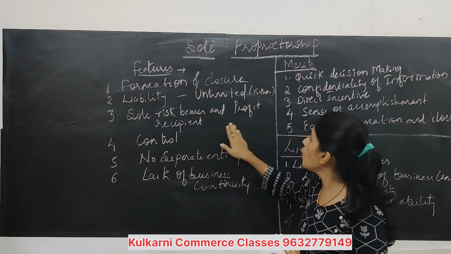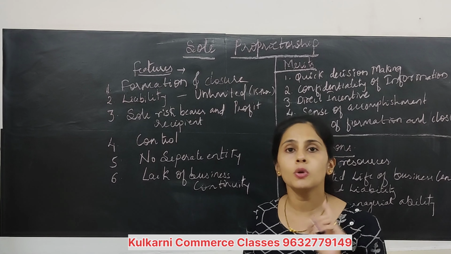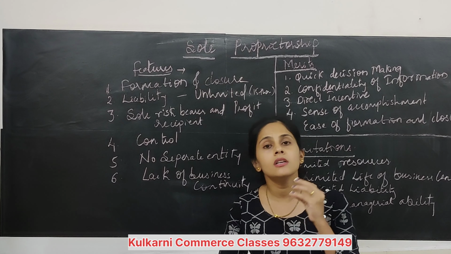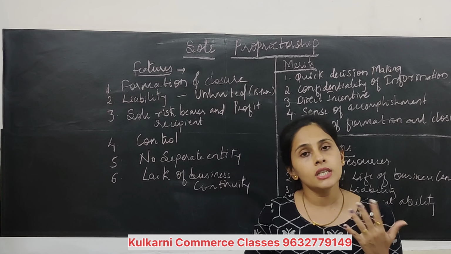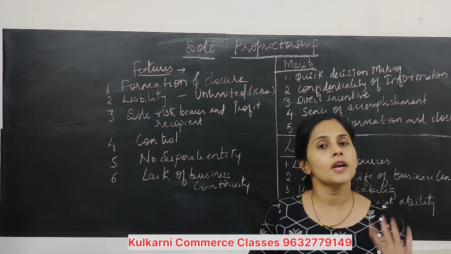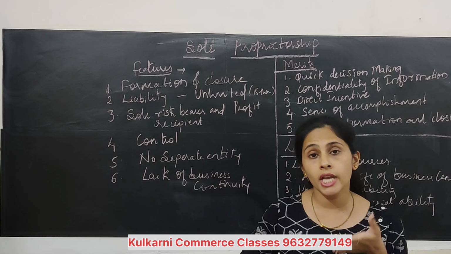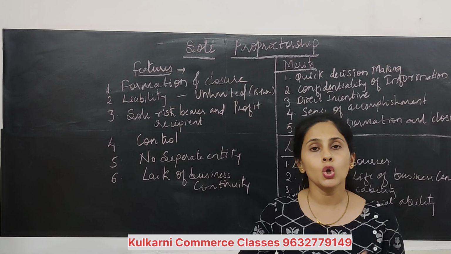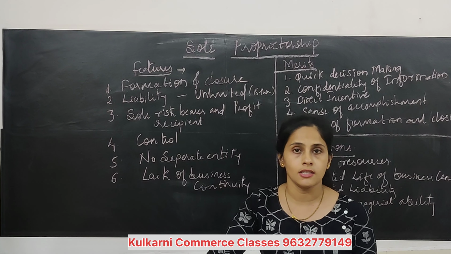Third one is sole risk bearer and profit recipient. In the meaning only I have told you, sole means single. If there is a loss in business, he is responsible. If there is a profit, he is going to enjoy that profit. No one is going to take a share of that profit, or come to share his losses either.